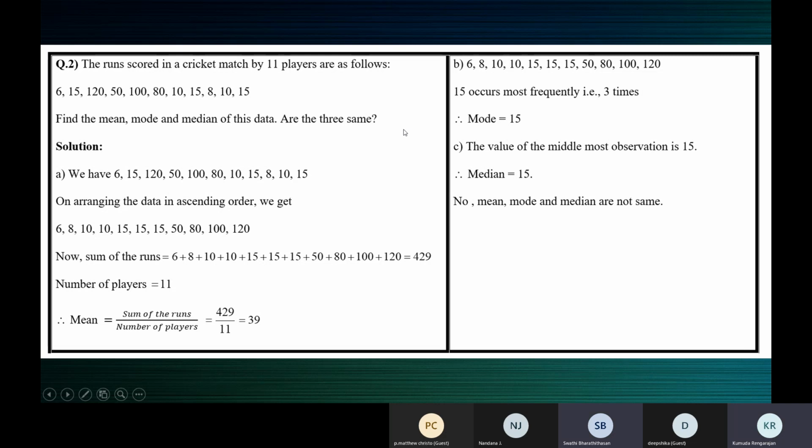Yes, ma'am. Okay. Now when it is median, since you have been observing only when the number of observations are odd, the answer which you get for median will be a value of the data, because it is the middlemost value.